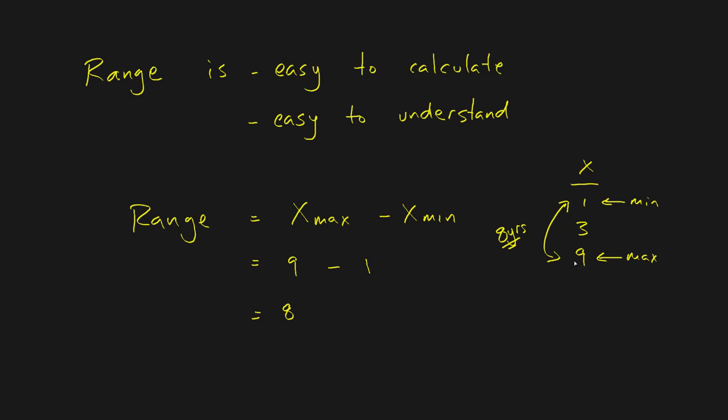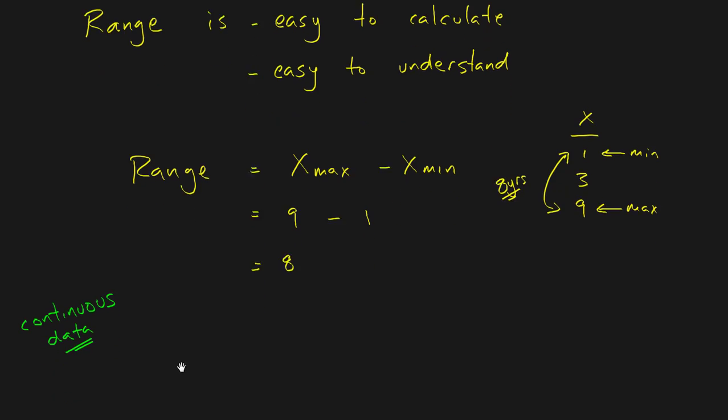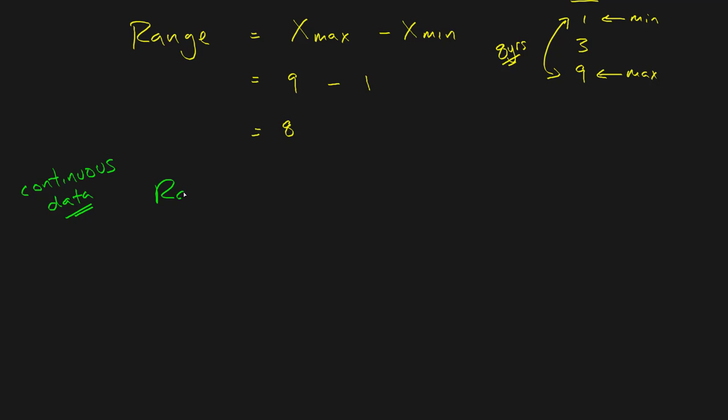Initially, this might get a little bit more complicated if we're dealing with continuous data. So let me give an extra example. For continuous data, the range is set up as the maximum, but I have to take the upper real limit.